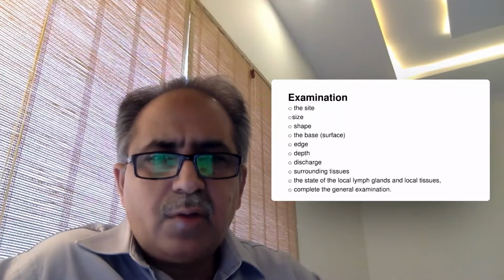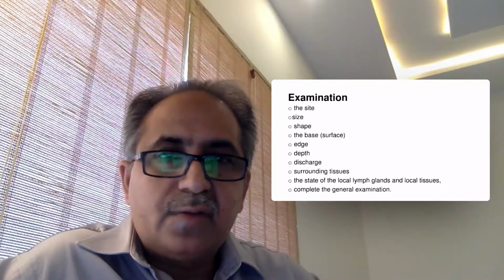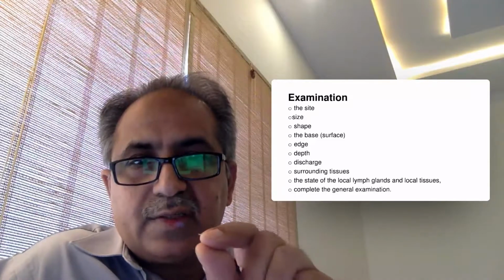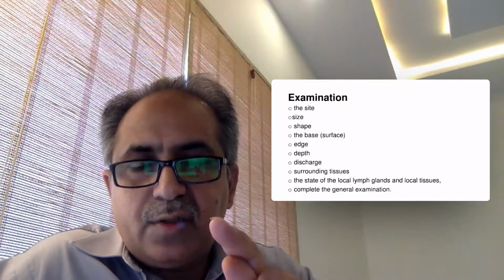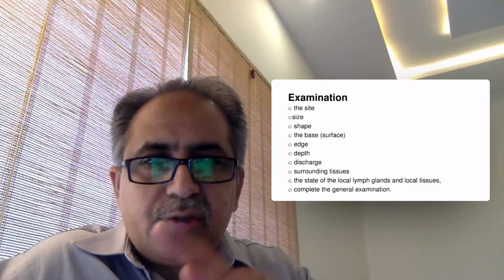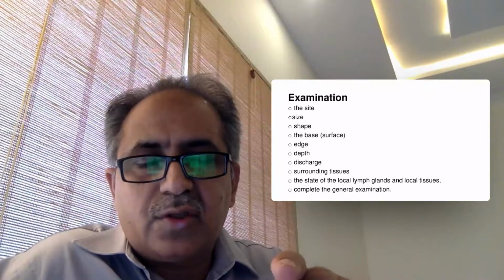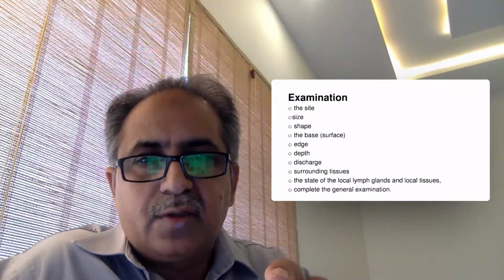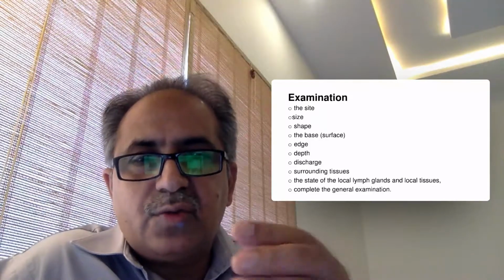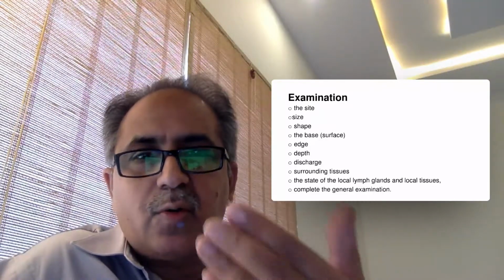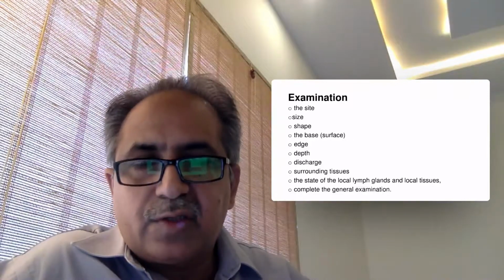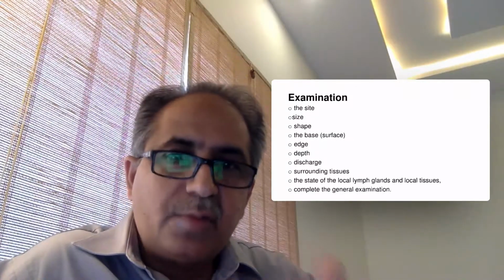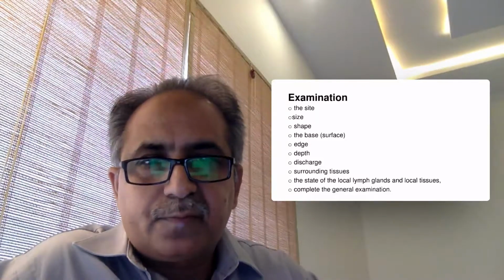Now the size is important, as in a swelling where we measure the size, so here you also examine the size. Then the shape: whether it is oval, regular or irregular. Certain ulcers have no specific shape, they are just like a map. In those conditions, you have to map out the shape of the ulcer for the record, so later on you can find out whether it is progressing or not.